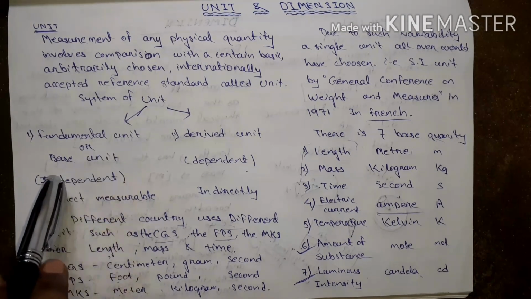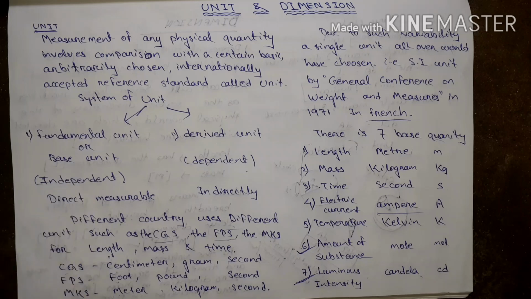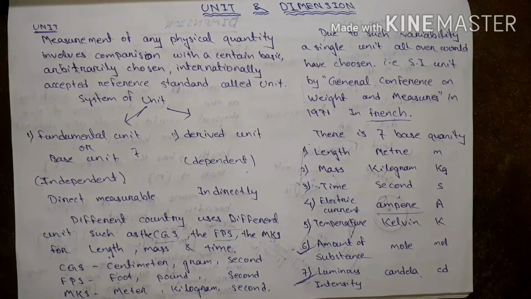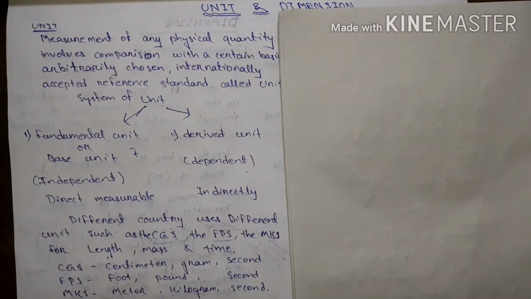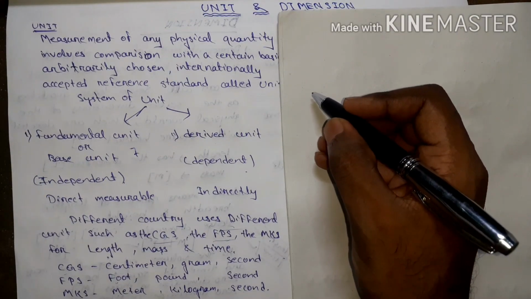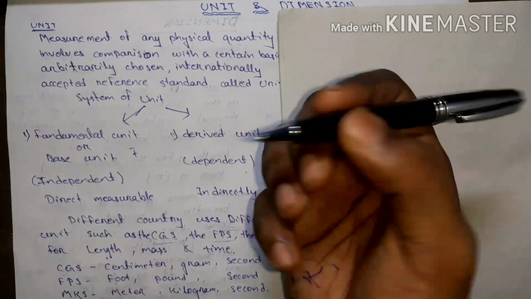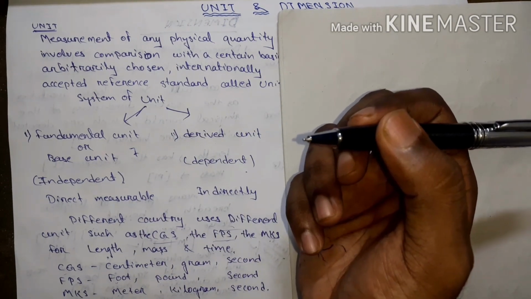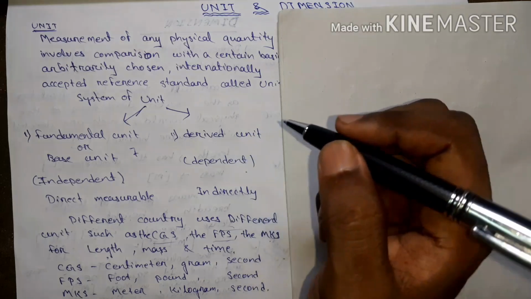Fundamental unit has another name, base unit. There are 7 base units in the world. Let's study fundamental unit and derived unit. If I measure length, I put a scale and I measure. If I measure time, by watching a clock, I can measure time.